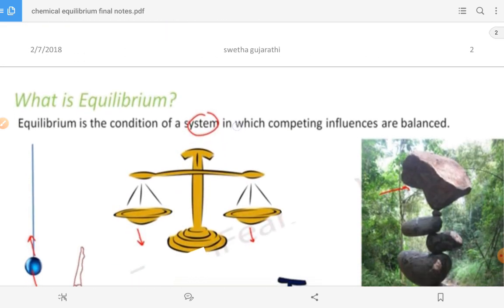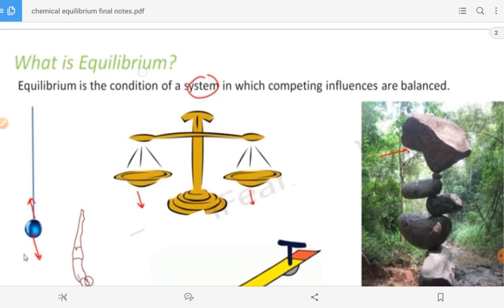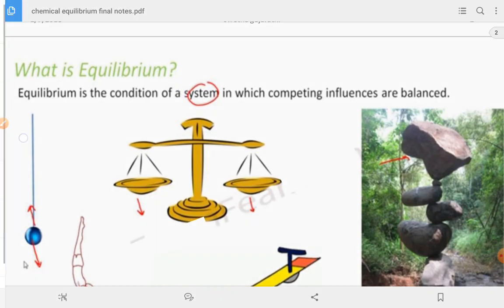First, we should come to know what is the meaning of equilibrium. Now, if you see here, we have one system. System, as we already came across, is what is under our observation. For example, here we have one balance. This balance is under my observation, so that is called my system. Now here you can see one image. We have the stones one by one. This is my system, under my observation.